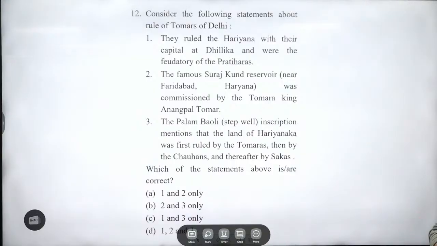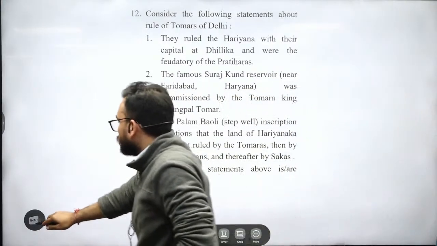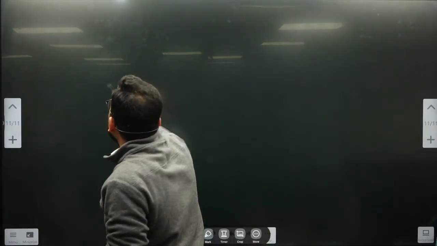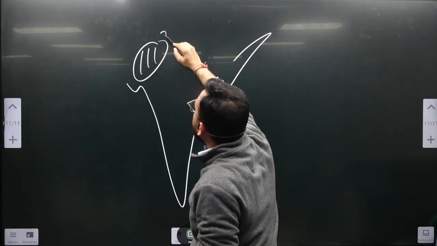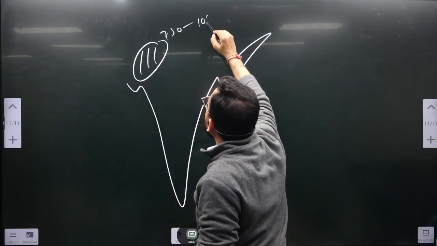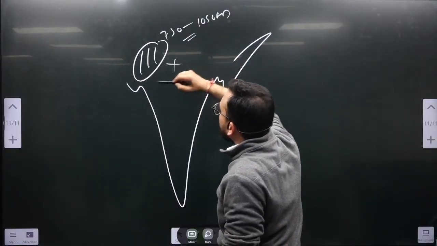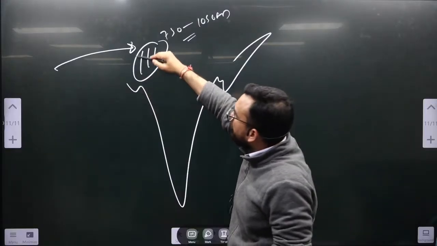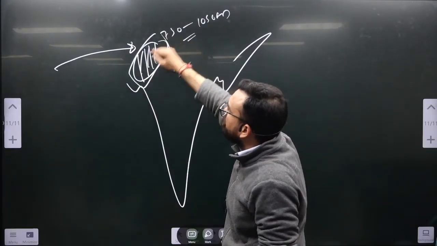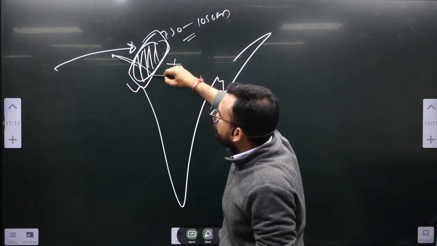Question number 12. Consider the following statements about the rule of the Tomars of Delhi. Tomars of Delhi. That means they are talking about Rajput rulers. Okay, let me tell you a bit about the Rajput rulers here. After the decline of the Gurjara-Pratiharas. Look, the Gurjara-Pratiharas' time frame you have seen is from 750 to 1050 AD. Already there were Arab and Turk invasions. So what one major role of the Gurjara-Pratiharas will you be seeing here? To protect against these dynasties coming inside India.